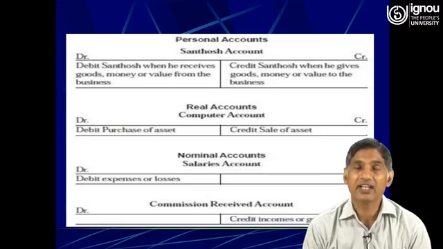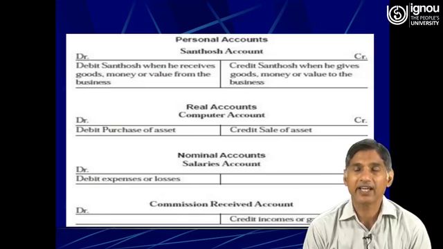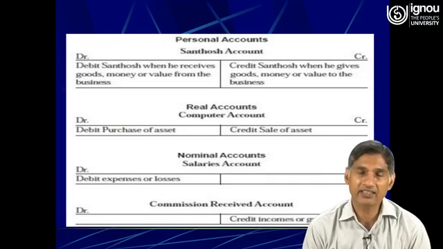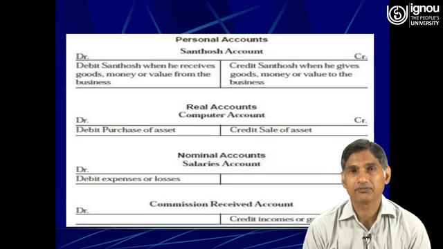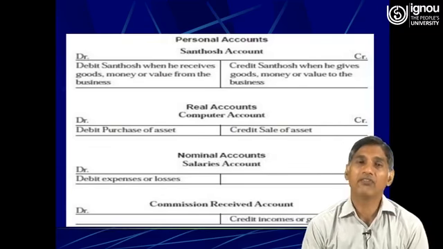Land we can see, land we can touch, so land is a tangible asset. As far as intangible assets are concerned, intangible assets can only be seen, they cannot be touched, so intangible assets can only be felt.